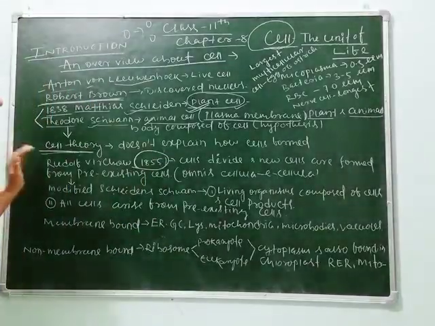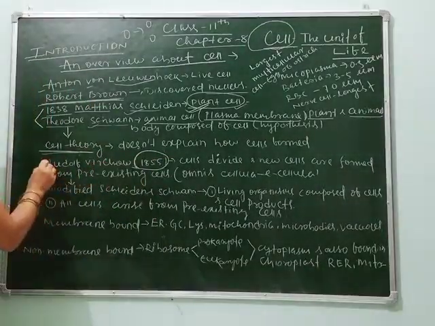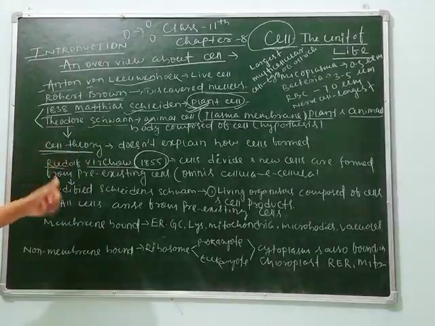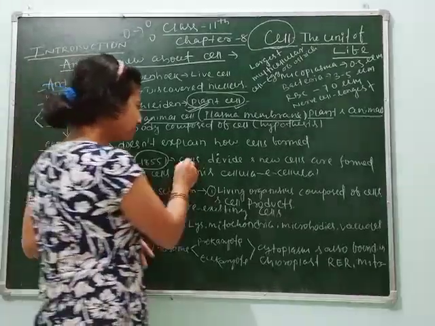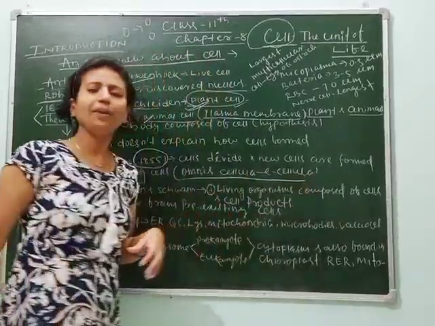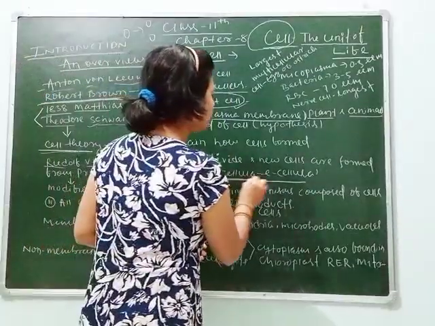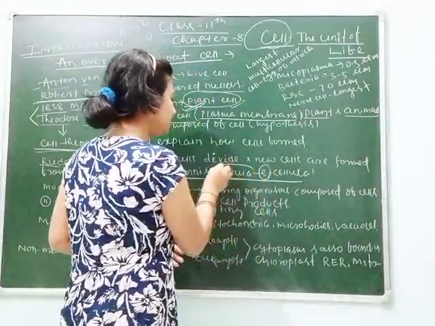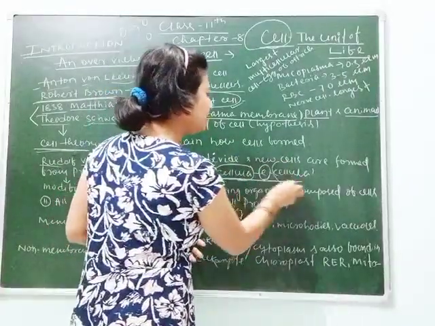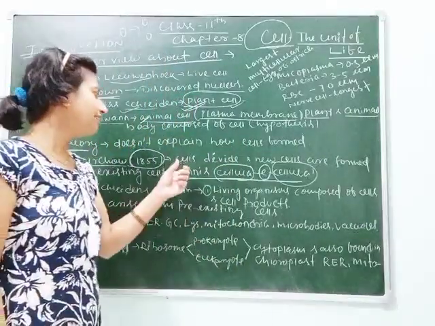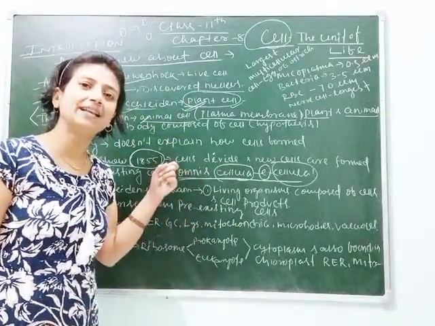In 1855 the scientist is Rudolf Virchow. Rudolf Virchow is the scientist who gave the theory of omnis cellula e cellula. Clear? This comes as a 1 mark question in your NEET exams, that what is omnis cellula e cellula.